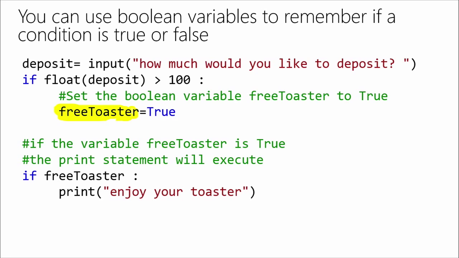So I'm creating a flag here, but in the end, it's just a variable, and the variable stores a value of true or false. And I'm saying if they deposit over $100, free toaster is true, because they can get a free toaster. And then later in my code, maybe I have a whole bunch of other complicated logic that updates their balances and so on in the actual system. And then later I say, oh, by the way, I got to remember, if free toaster is true, but you don't have to say if free toaster equals true. You can just say if free toaster, then do the following.